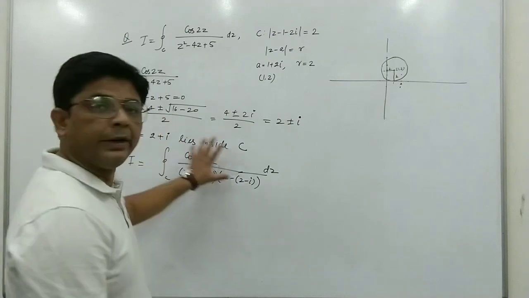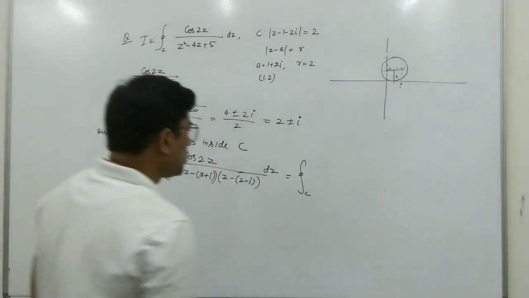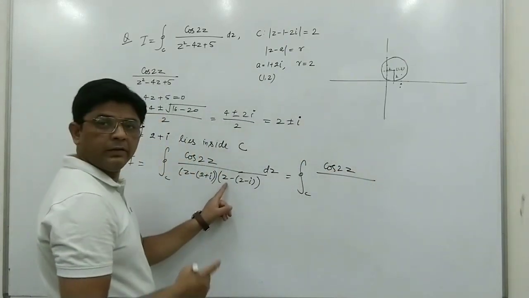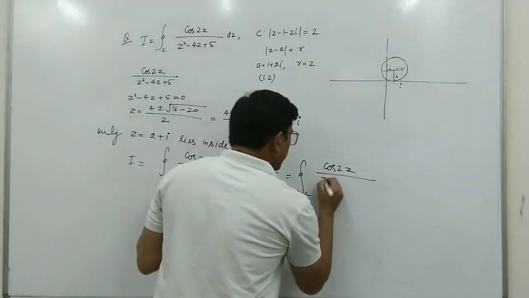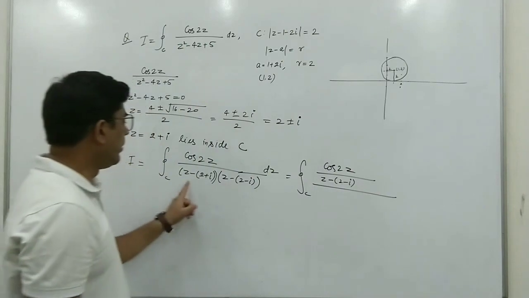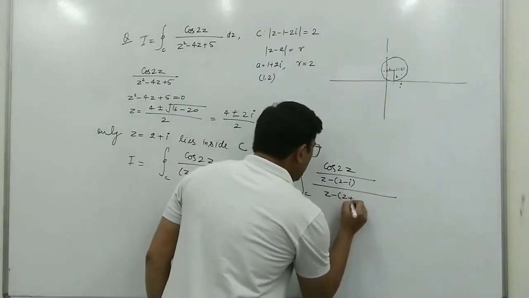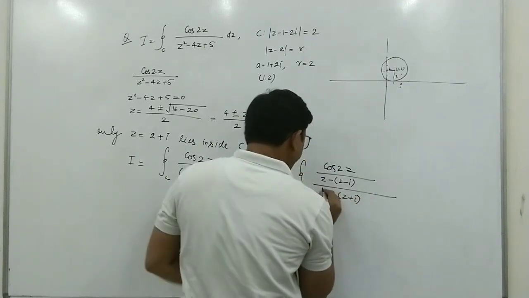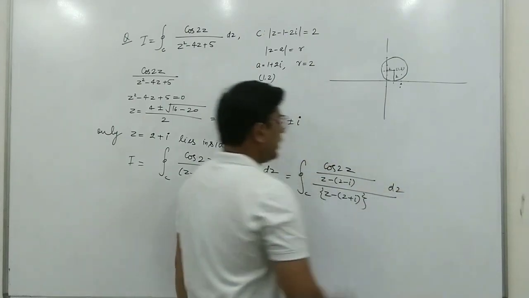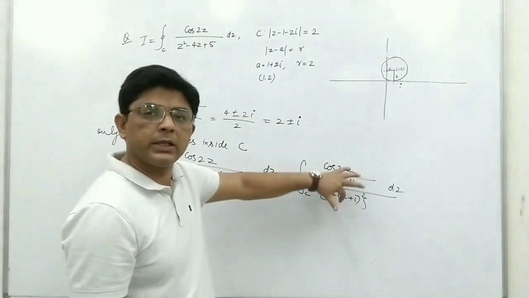So again we can rearrange this function as integral over C of cos 2z upon z minus 2 minus i in the numerator part, and in the denominator we will write this term z minus 2 plus i, dz.